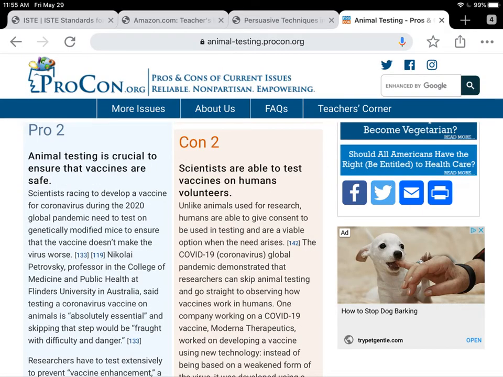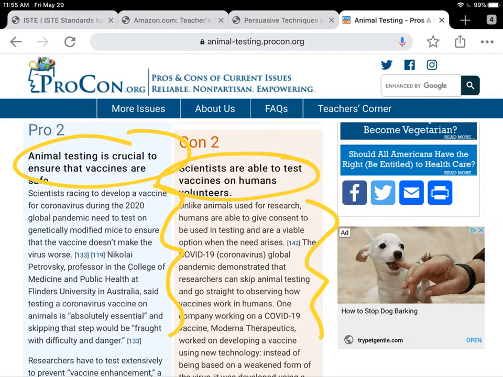As you scroll down the website, you're going to see more reasons and evidence structured the exact same way. So again, you're going to have your reasons, with supporting evidence. Reason, supporting evidence. Remember, your job is not to just copy and paste everything.